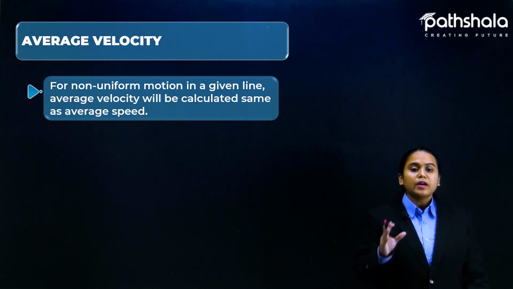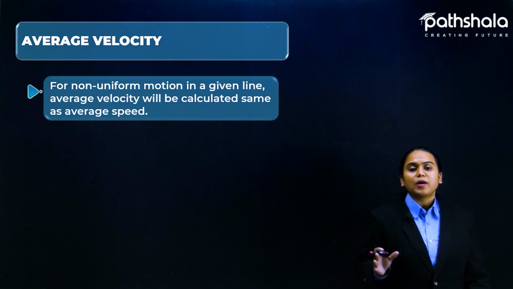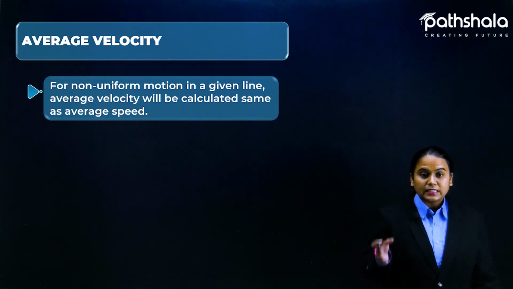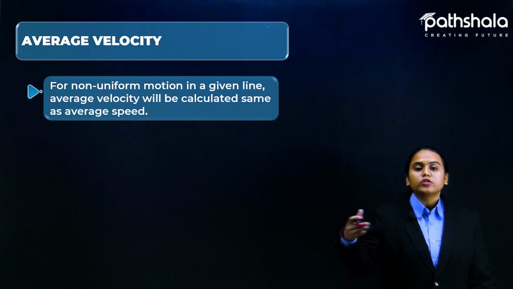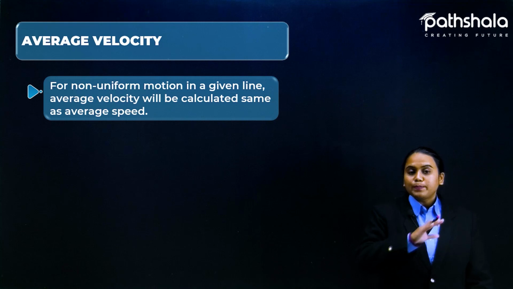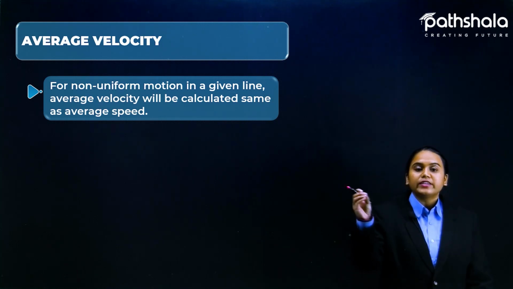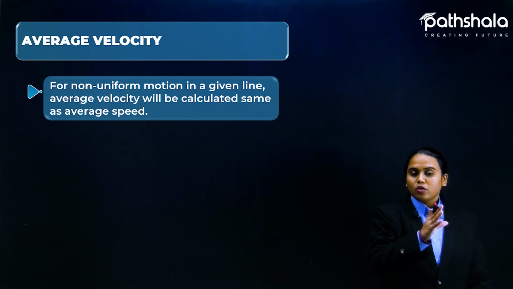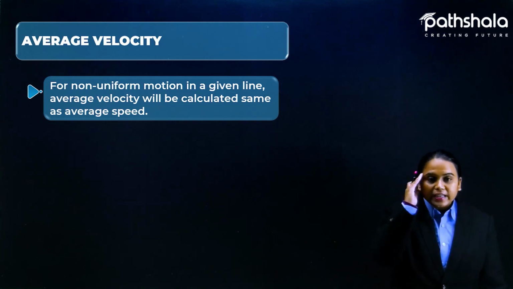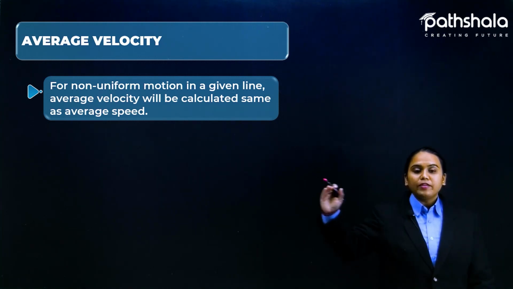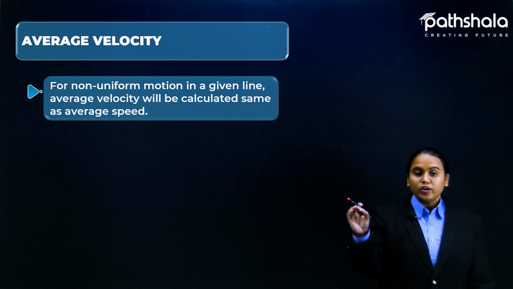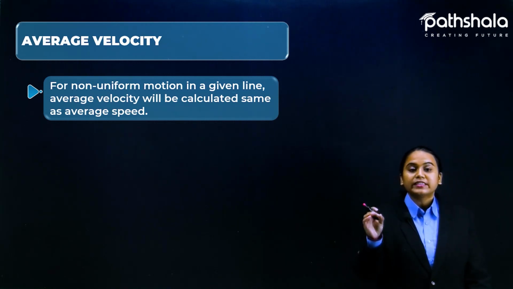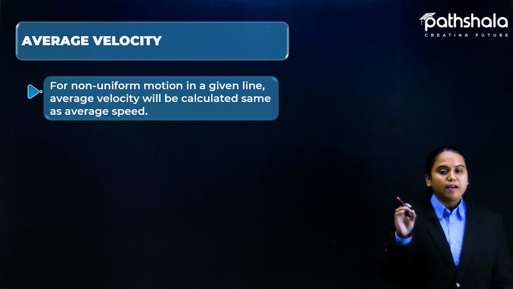Okay, the same reason why we learned about average speed applies here. Suppose you are riding a bicycle and you are asked what your speed was. Your speed was not fixed for each and every particular point. So you have to give an idea that you have the total traveling distance with this average speed. Not a fixed speed, that is average, that at minimum this kind of speed I am having.